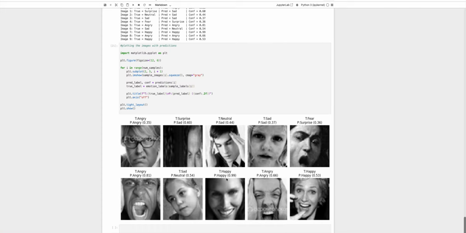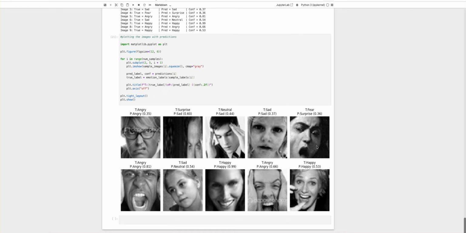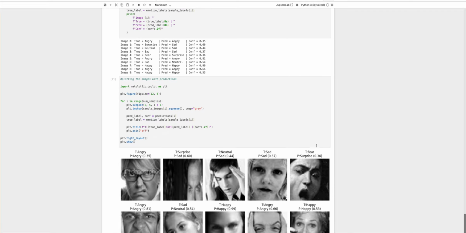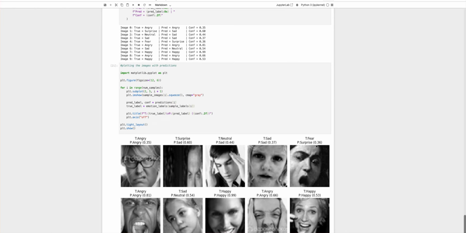Regular emotions like happy and angry are identified correctly, some with high confidence levels, some with not. The complex emotions, some which are facially very close, cannot be distinguished from each other, like neutral or sad, or surprise and sad, or fear or surprise, and are not working out so well, with low confidence scores. So this is what my model was all about. This is my case study on emotion recognition from images using the FER 2013 dataset.